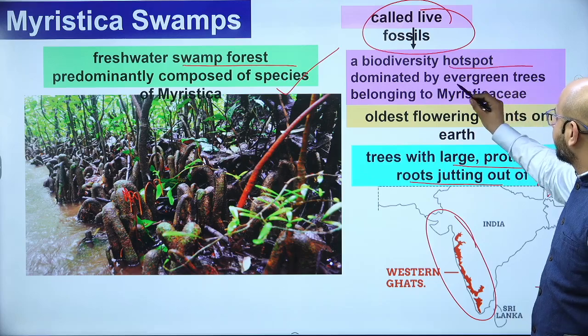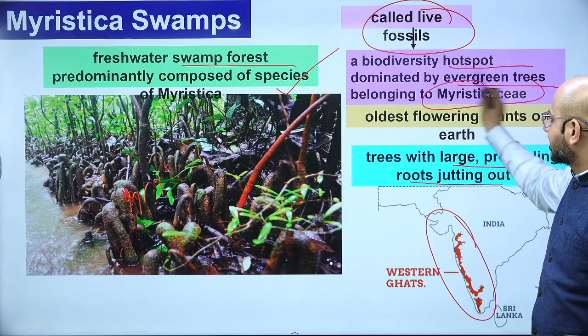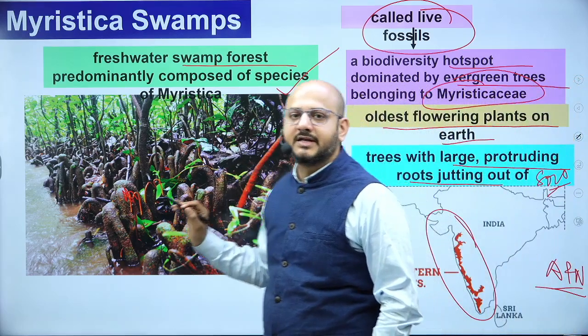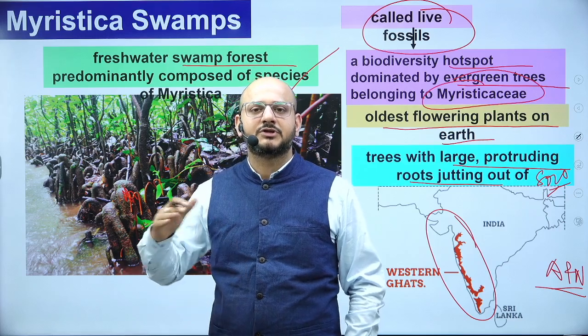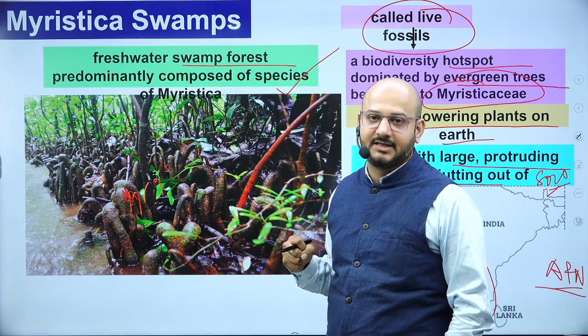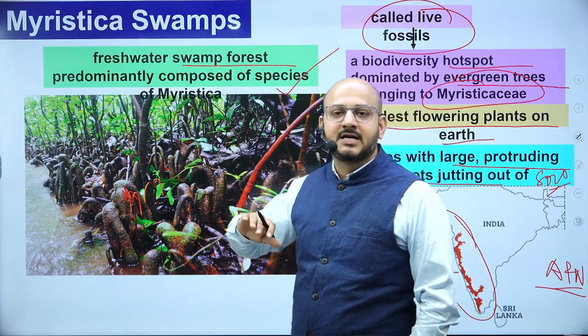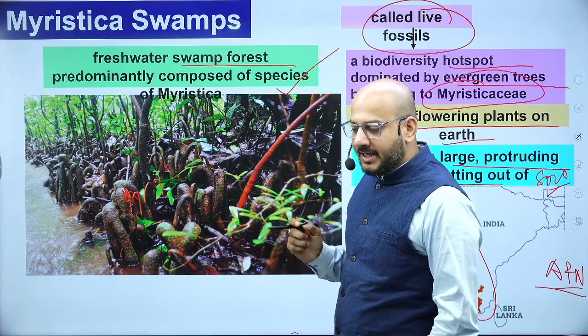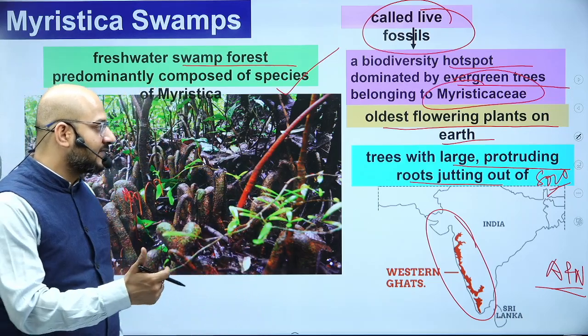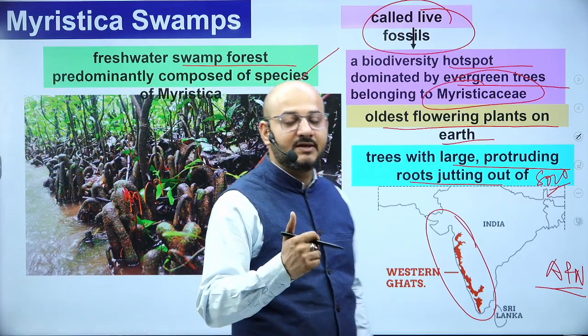Biodiversity hotspot dominated by evergreen trees belonging to Myristicaceae, old flowering plants on the earth. Very old, therefore they are called living fossils. So many things changed during evolution, but Myristica swamps we still call living fossils today. To understand that, these are the oldest flowering plants. Questions could be formed in the examination: oldest flowering plants, Myristica swamps, where they are found, and why they are called living fossils.